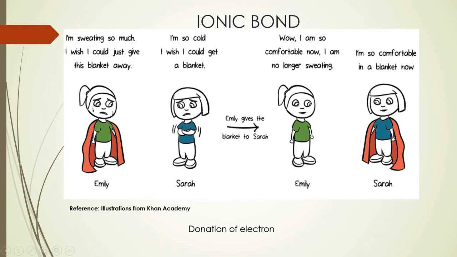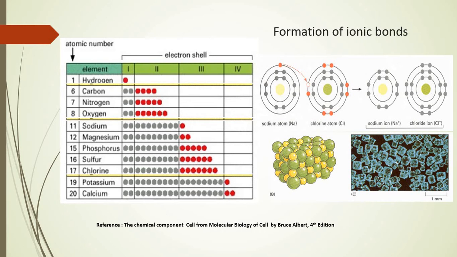Now, with this small story, we shall take up the example of elements which are usually seen in the living cell. The common elements present in the living cell are hydrogen, carbon, nitrogen, oxygen, sodium, magnesium, phosphorus, sulfur, chlorine, potassium and calcium. Now, the first row you can see here shows the atomic number, whereas the other 4 rows show the electronic shell configuration, that is first shell, second, third and fourth.